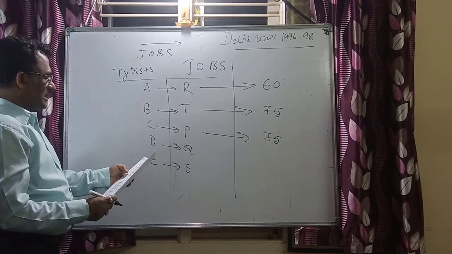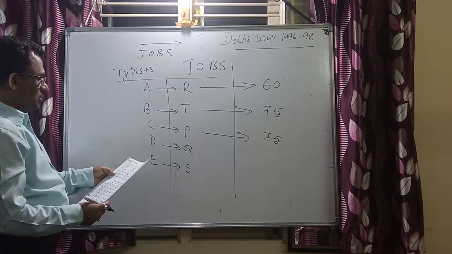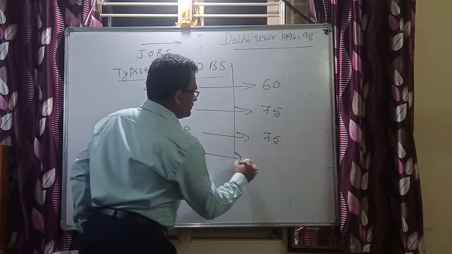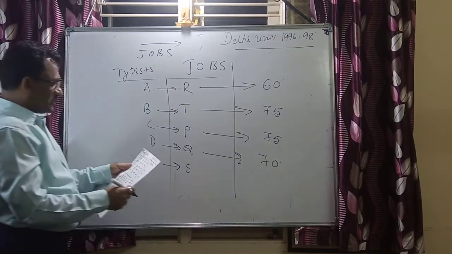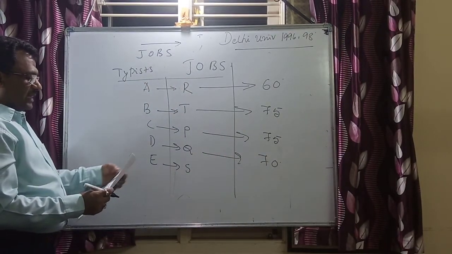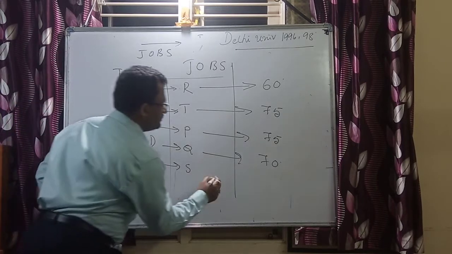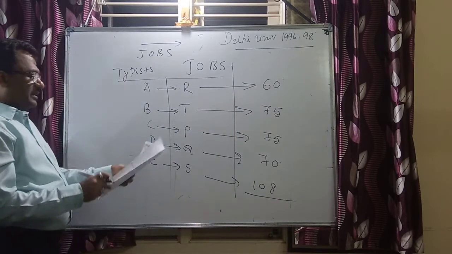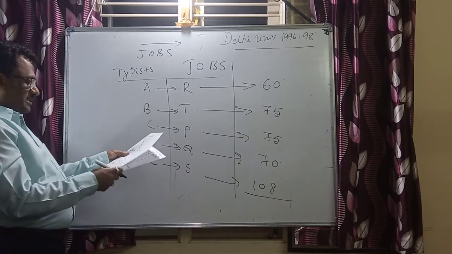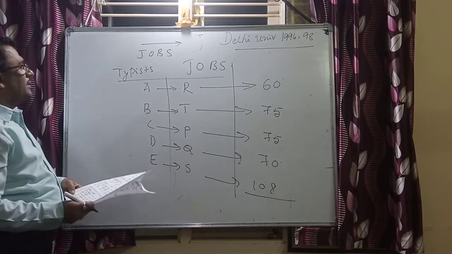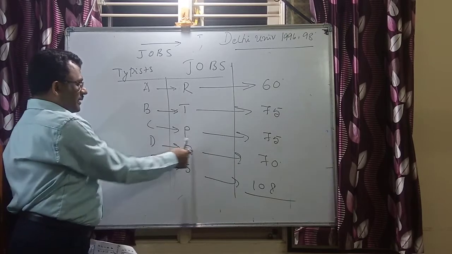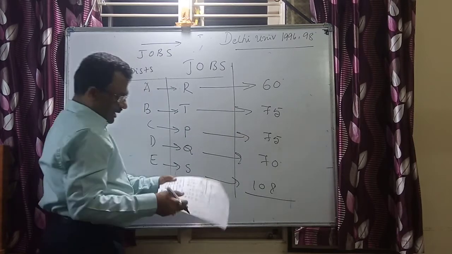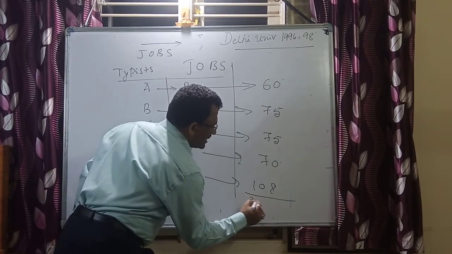Next, D to Q, this is 70. Next, E to S is 108. Now this is what the schedule is: A to R, B to T, C to P, D to Q, E to S. With these, the total cost is 388 rupees.